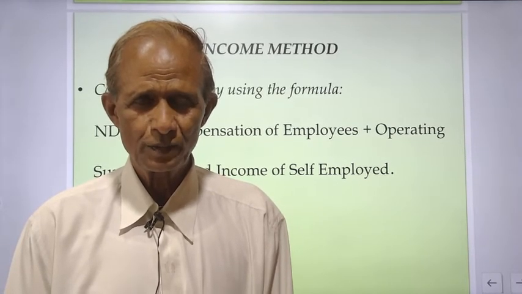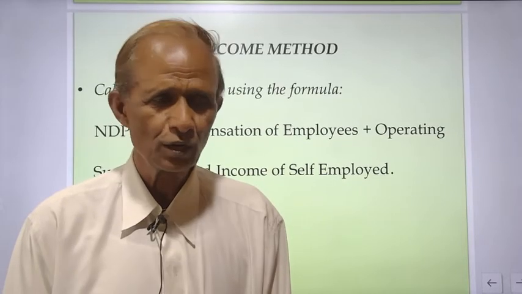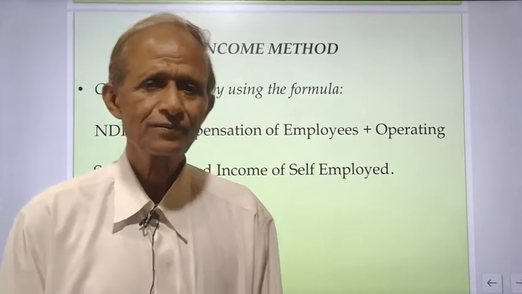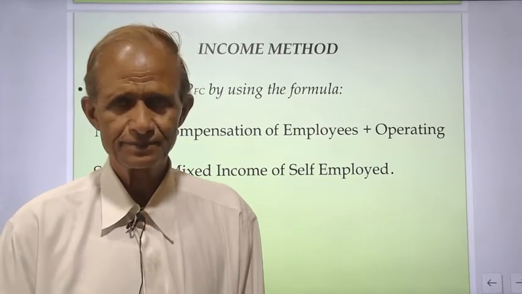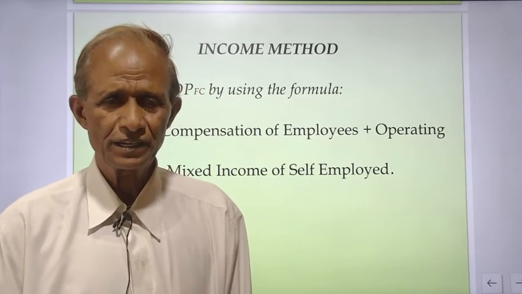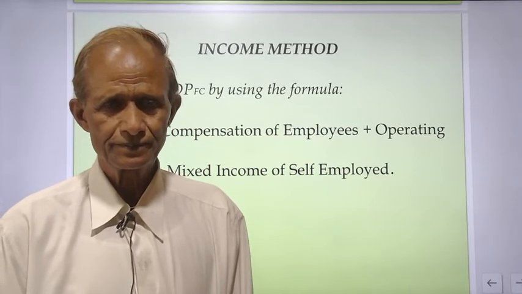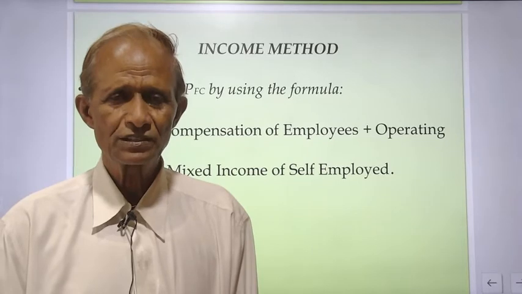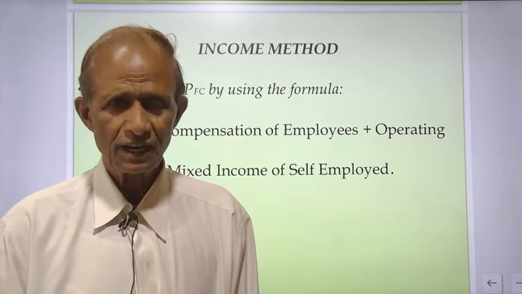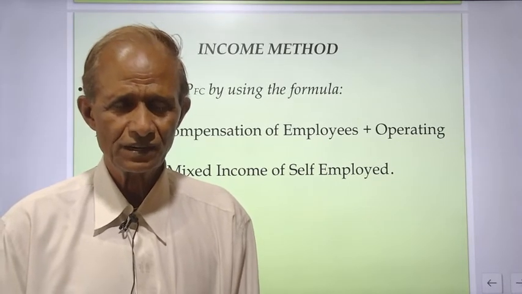So compensation of employees includes salaries and wages in cash, salaries and wages in kind, employers' contribution towards social security schemes, and pension, PF, etc. on retirement.